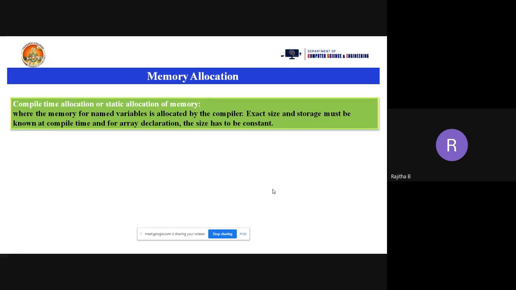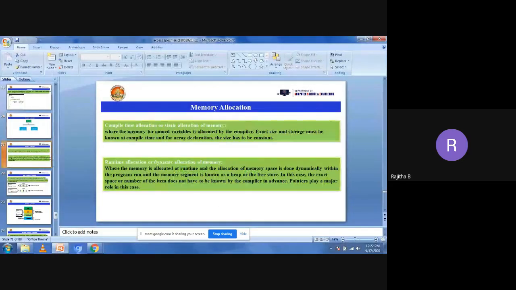Now suppose I am taking the int a of 5, then in that case, how much memory will be allocated? What is 5 here? Five. Yeah, so now let us come to the execution part.